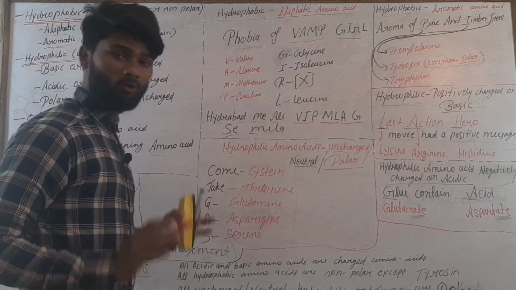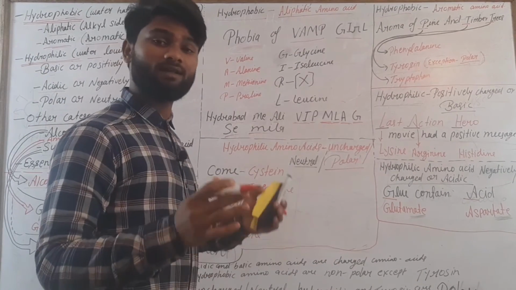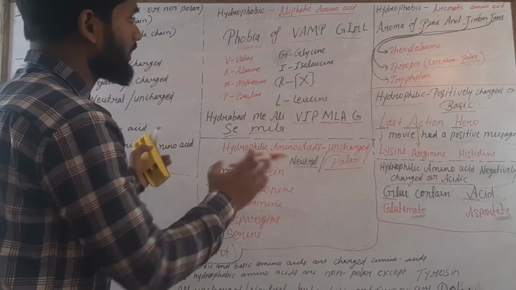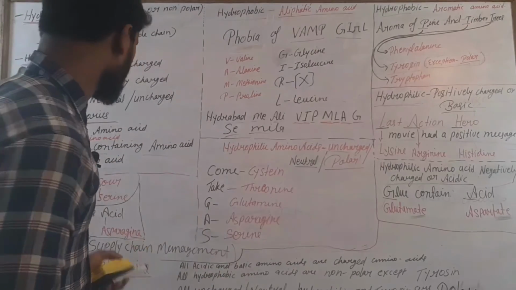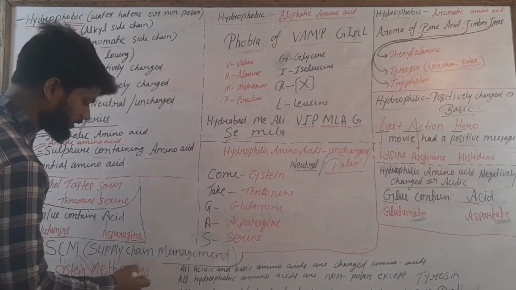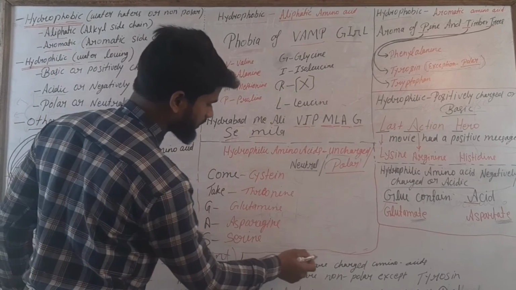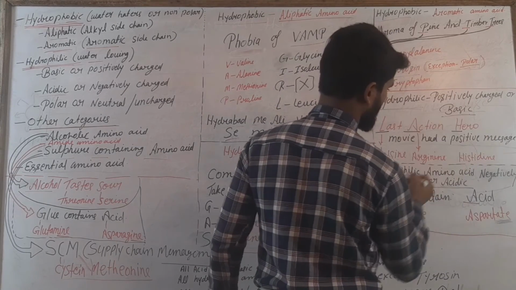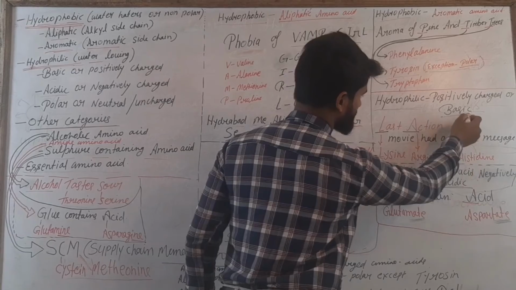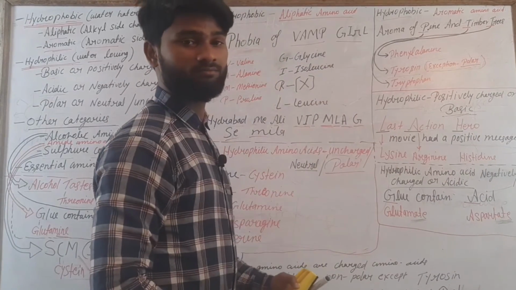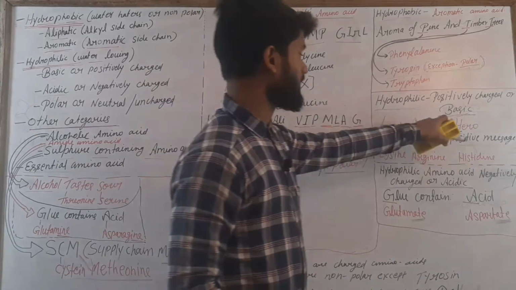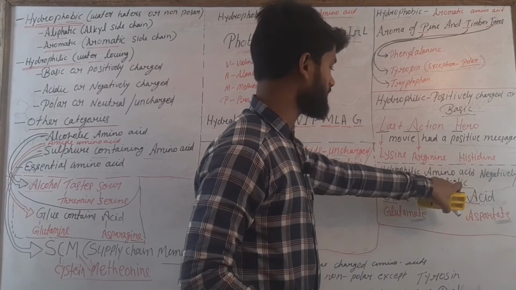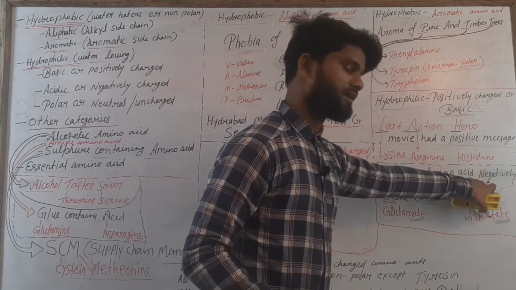There are 10 essential amino acids which I will cover in a separate video. Just 1 minute you can watch that, because there is no place remaining here where I can write. So there are some points which you have to learn. All acidic and basic amino acids are charged amino acids, because if the amino acid is basic, then it has a positive charge, and the amino acids which are acidic have a negative charge.